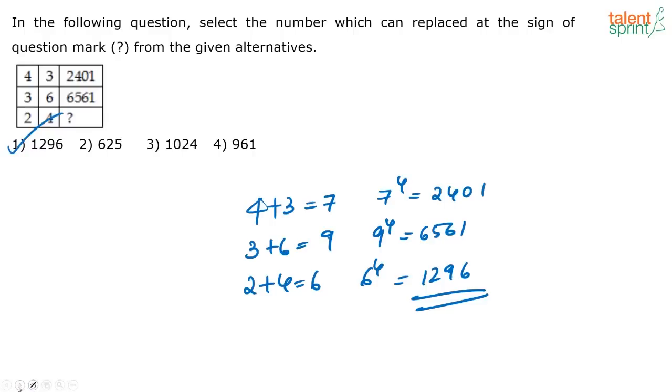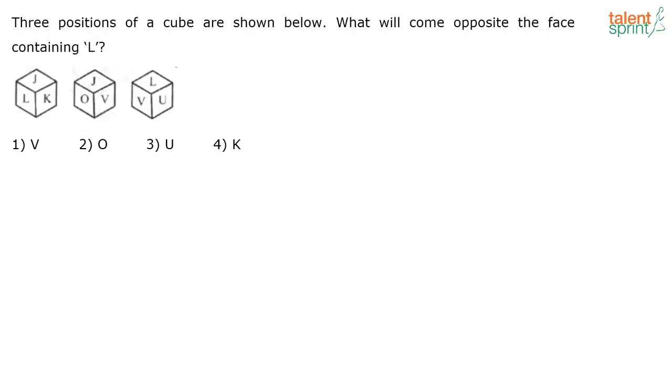Yes? Okay. Next one. 3 positions of a cube are shown below. What will come opposite to the face containing L? See, whenever questions on cube come, just find out which are the adjacent faces of the required face. If you find out the adjacent faces, then whichever one is not adjacent has to be the opposite one. So remember, a cube has 6 faces, so each face will have 4 adjacent faces and 1 opposite face. So in such questions, the only thing that you have to do is to find out the adjacent faces. Once you do that, you will automatically get the opposite face.